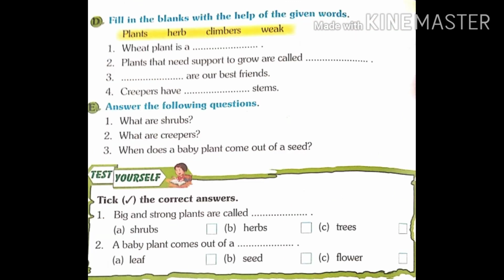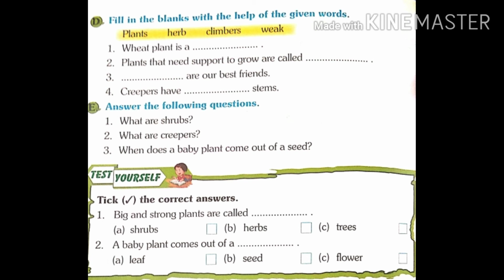Here is filling the blanks with the help of given words. First, wheat plant is a, we know that it is a herb. Second, plants that need support to grow are called climbers. Third, dot are our best friends, plants. And fourth, creepers have dot stem, it has a weak stem. Answer the following questions.